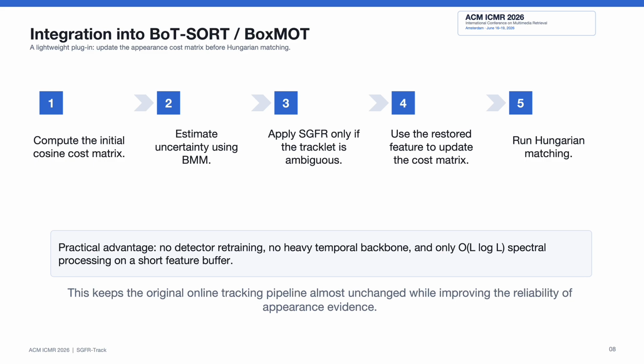Fourth, we use the restored feature to update the corresponding row of the appearance cost matrix. Finally, we perform Hungarian matching using the updated cost matrix. This integration is lightweight. We do not retrain the detector. We do not introduce a heavy temporal backbone.